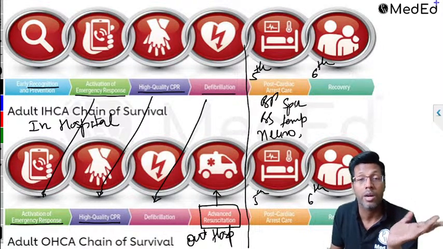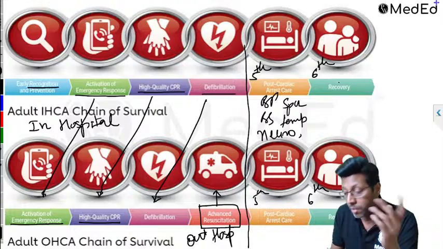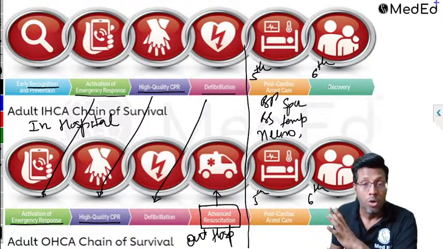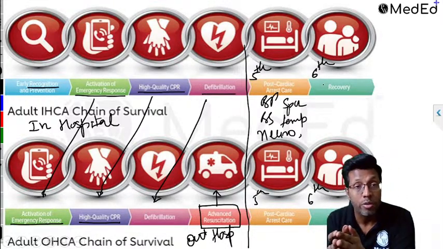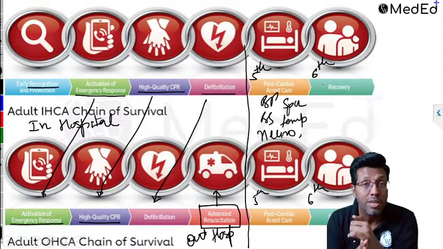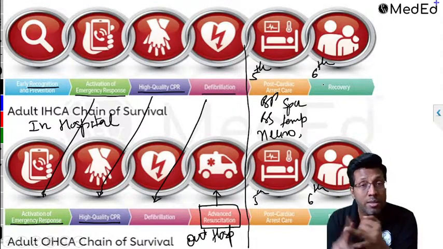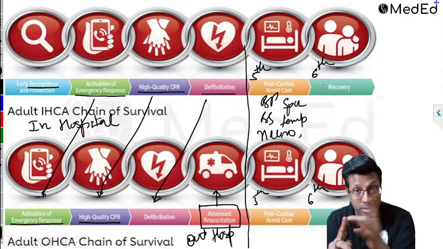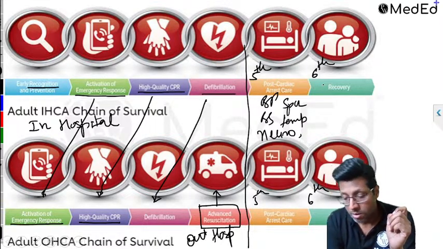That is what is called post cardiac arrest care, and recovery means rehabilitation, as correctly said by Dr. Gaurav. Okay, so these are the fifth and sixth points of the chain of survival, and the fifth and sixth points have been asked. The fifth was asked in the INI-CET exam, and the sixth was asked in the FMG exam, this time January. Okay guys, so that was from my end.